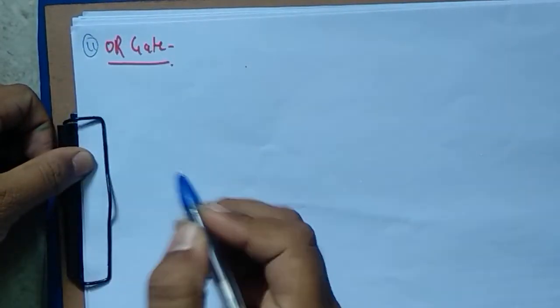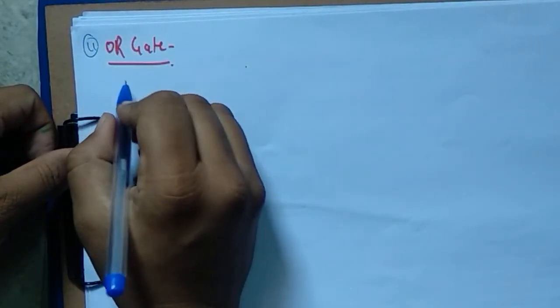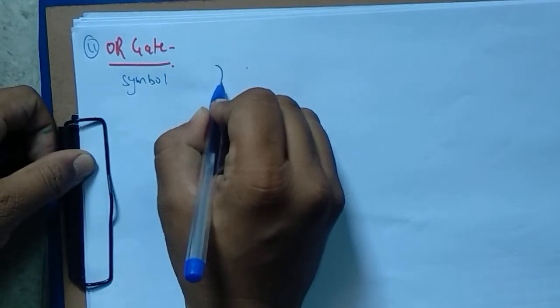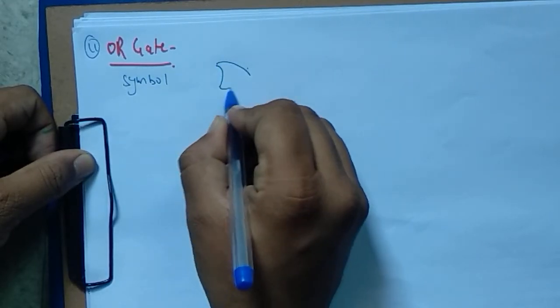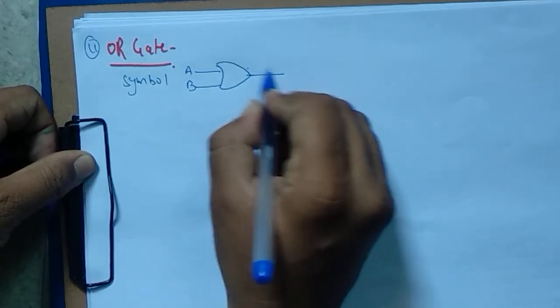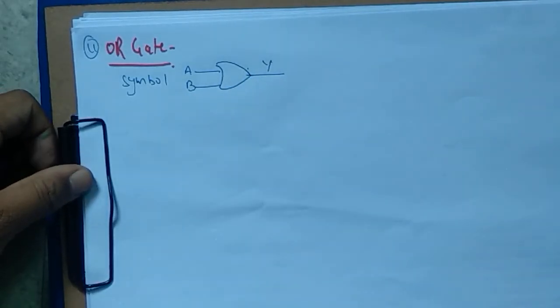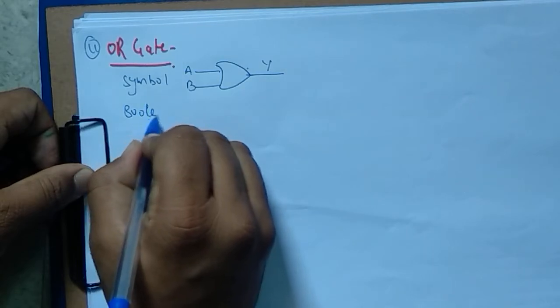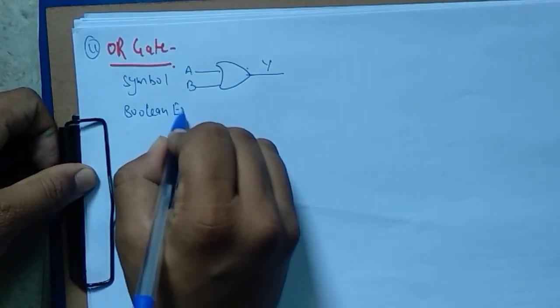Now the second gate is OR gate. First of all, I will tell you the symbol of OR gate. It will be like that. Here A and B are the inputs and Y is the output. Now what is the Boolean expression?